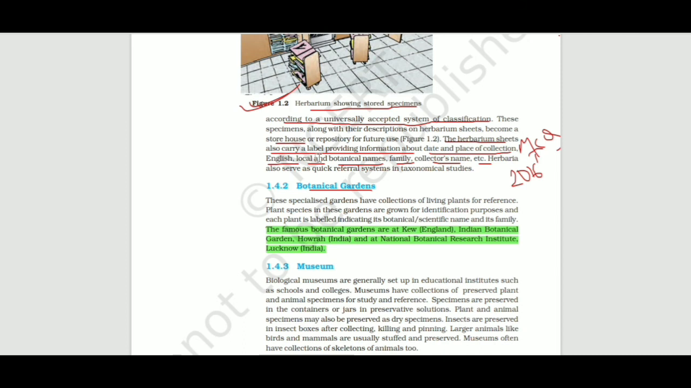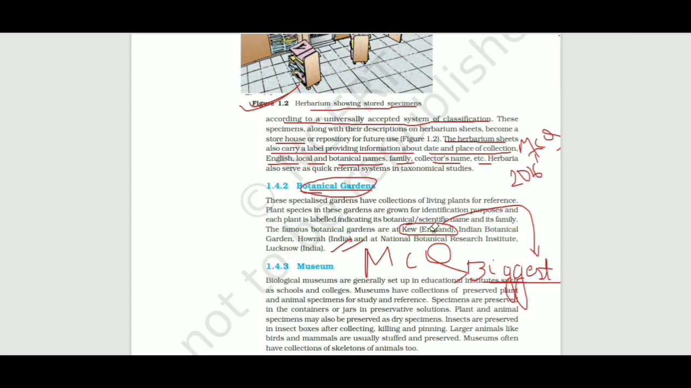It is very, very important. You have to learn it. It is also an MCQ question. This Kew, England is also an MCQ question, because Kew, which is situated in England, is the biggest botanical garden in the world. So it is very important for the NEET examination.